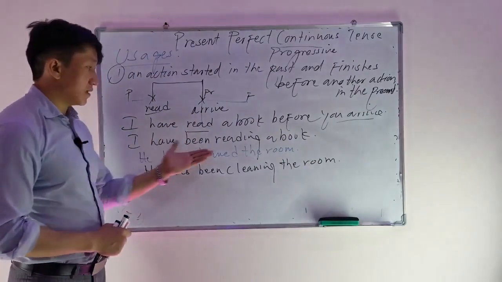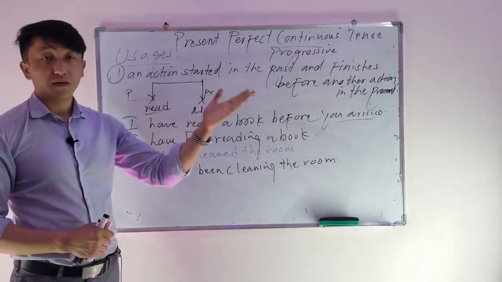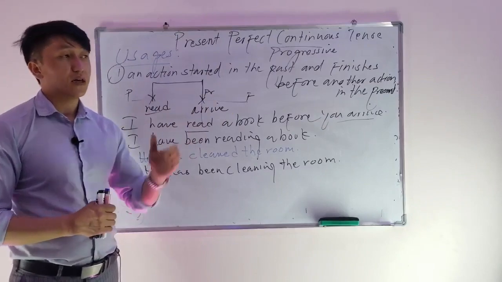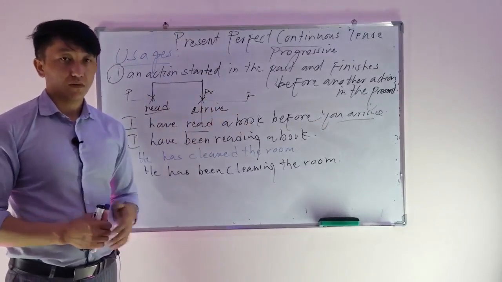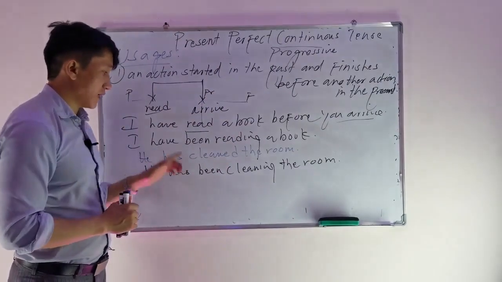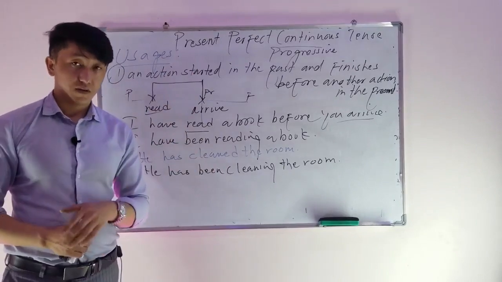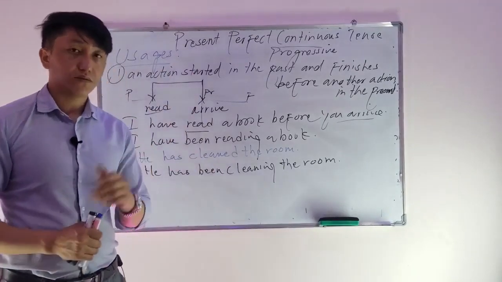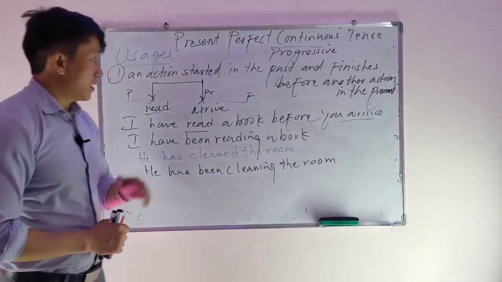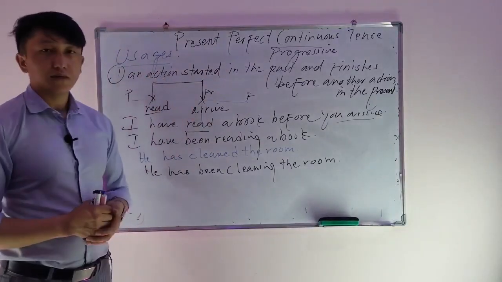I can say he has cleaned the room. I can also say he has been cleaning the room. And then you say, what has he been doing? And then I say, he has been cleaning the room. So when you come, the cleaning finishes. So the action of cleaning happens before another action in the present tense. It's the first usage, and this usage is similar to the present perfect usage. An action is started in the past and finishes before another action in the present tense.